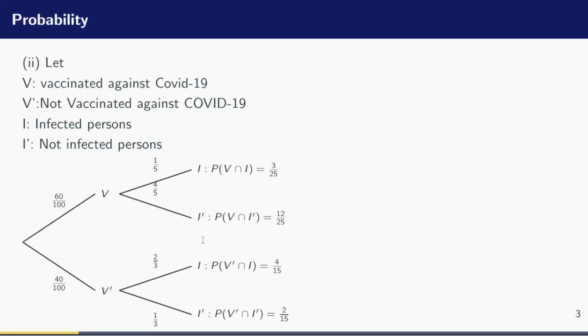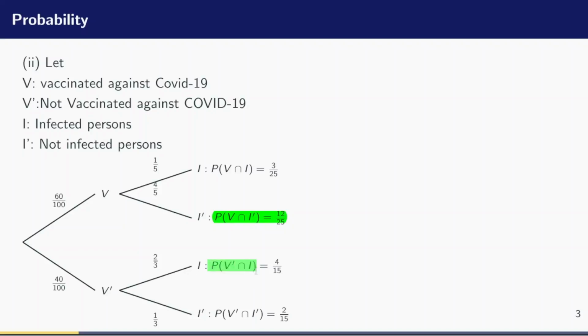Now, it's a good habit to always write the outcome like so, because across the branches, the events are independent. Like when you leave from one branch to the other, the events cannot occur at the same time. So we can multiply out their probabilities. So 60 over 100 times 1 over 5 will give us 3 over 25. And this is the probability that an individual had taken the vaccine yet is infected. So this is 12 over 25 by multiplying 60 over 100 times 4 over 5. And this means the probability that an individual had taken the vaccine and is not infected, 12 over 25.